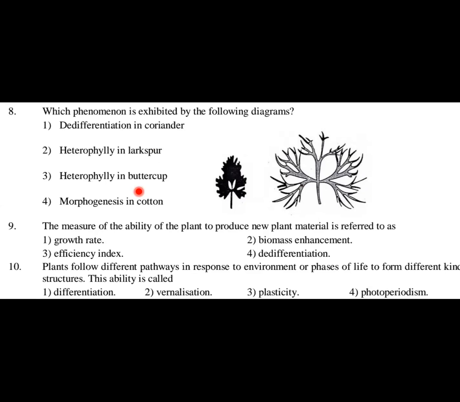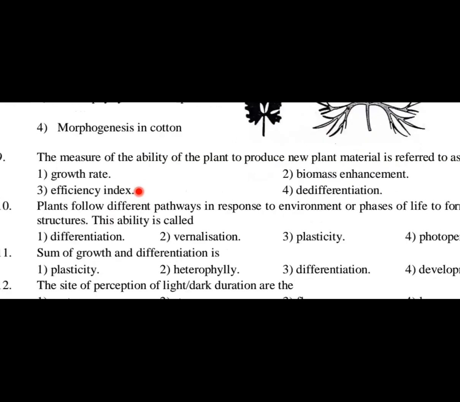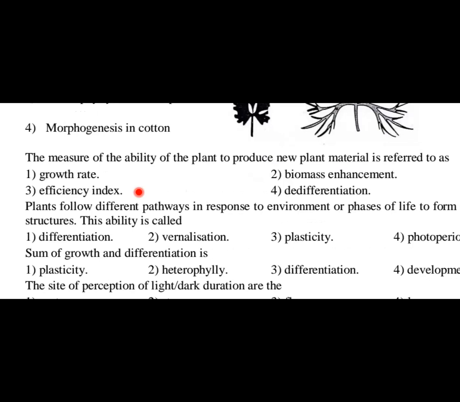Now question number 9: the measure of the ability of a plant to produce new plant material is referred to as. When the plant has the ability to add new material to its body, what is that measure? Whether it is called growth rate, biomass enhancement, efficiency index, or de-differentiation. The measure of ability is known as efficiency index, option number 3. Growth rate is growth with respect to time. When growth rate is more, definitely enhancement will be more, and biomass growth we can measure in terms of dry weight, volume, cell mass, etc.